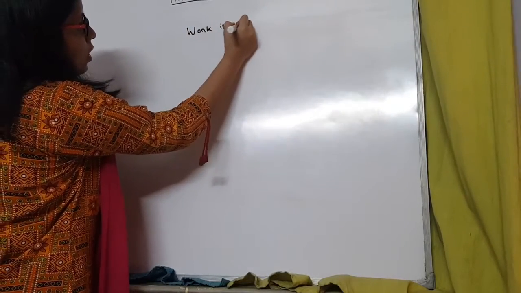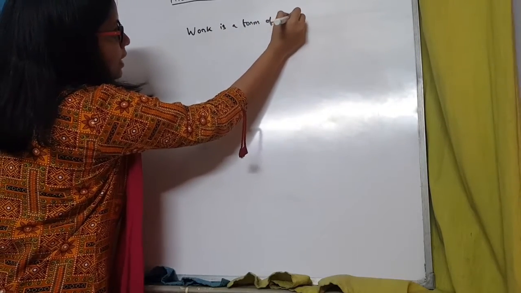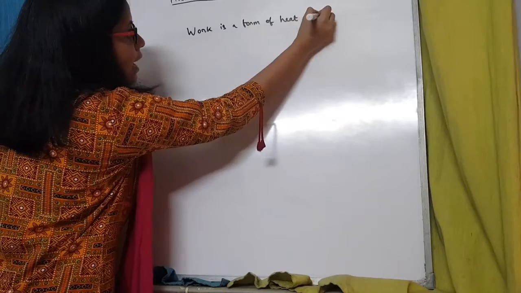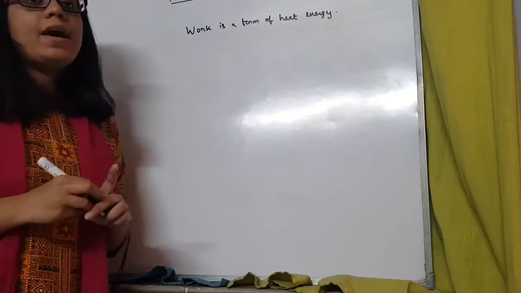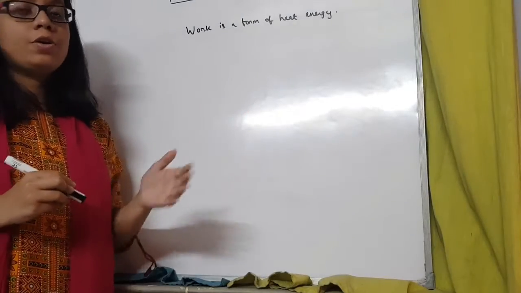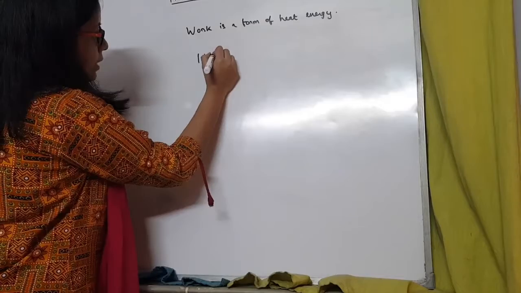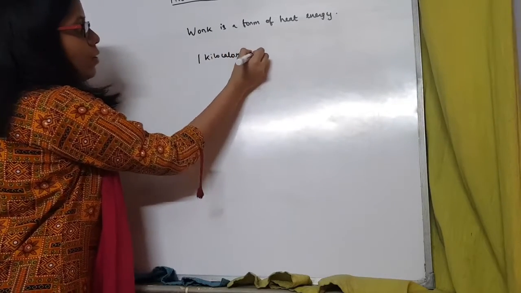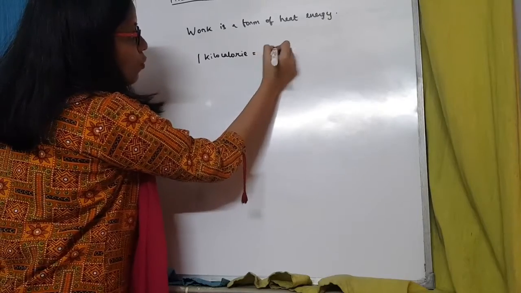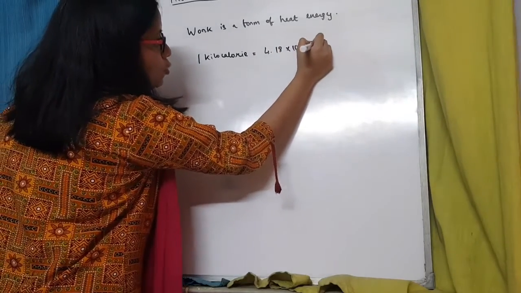Work is a form of heat energy. There is also a numerical equivalence between heat and work. What is the numerical equivalence? 1 kilocalorie. Kilocalorie is a unit of heat energy. 1 kilocalorie is equal to 4.18 into 10 cube joules.